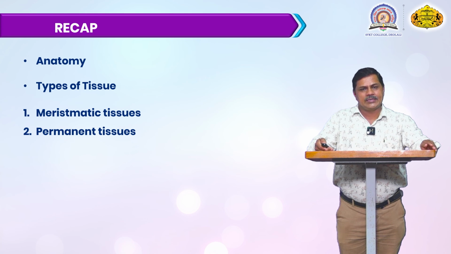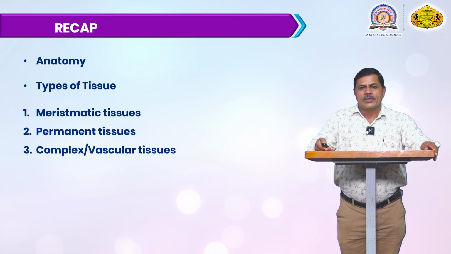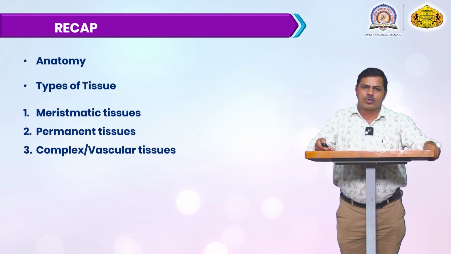They are present inside the stem and root. Then another tissue is the complex or vascular tissue. Complex tissue is well known as xylem and phloem. It is a vascular bundle. They have different functions. Xylem cells conduct water and mineral molecules, lifting them from the lower region to the higher region. Phloem cells conduct food material, which is supplied from the higher region to the lower region of the root portion. That means reserve food material is supplied from leaves to root.